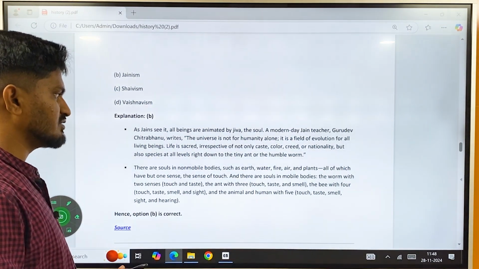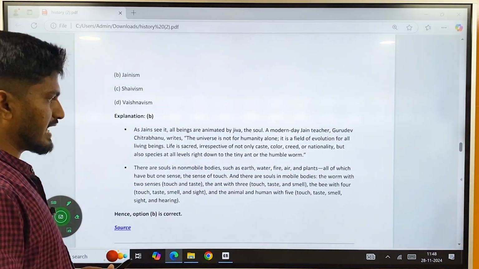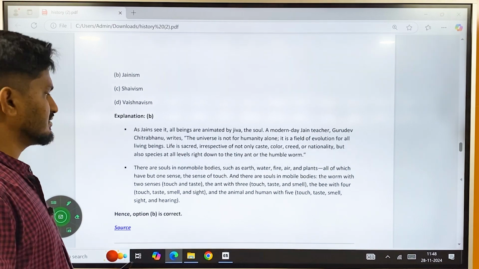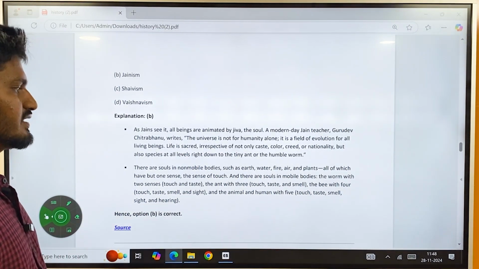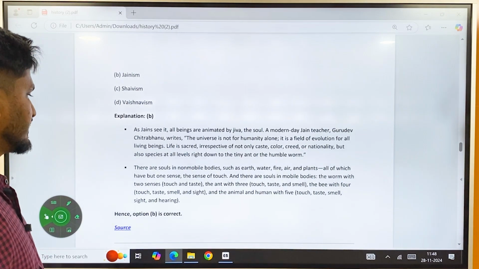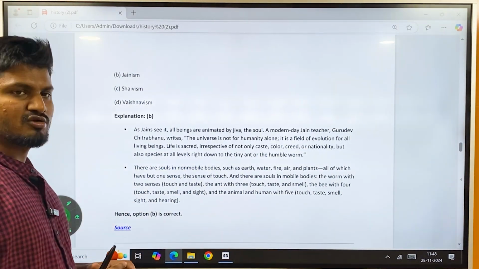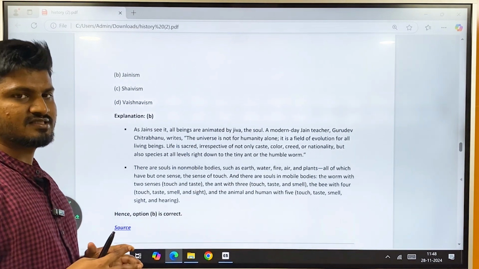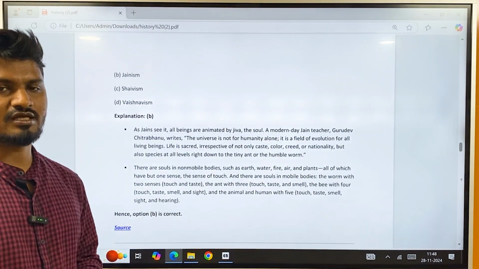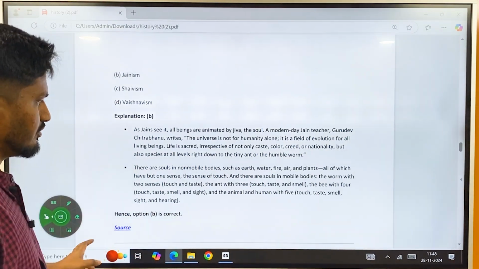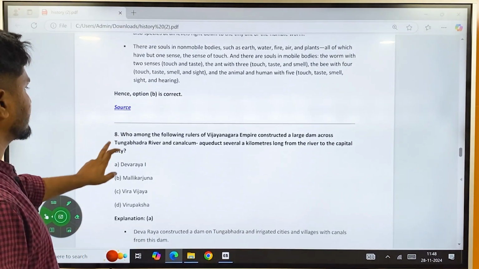And there are souls in mobile bodies, the worm with the 2 senses, taste and touch, or the ant with the 3, touch, taste, and smell, the bee with the 4, that is touch, taste, smell, and sight, and the animal with 5, that is touch, taste, smell, sight, and hearing. So they say that non-mobile subjects have only one sense, that is touch, and then the senses go on increasing, culminating in human beings and animals having 5 senses. So the correct answer is B, that is Jainism.